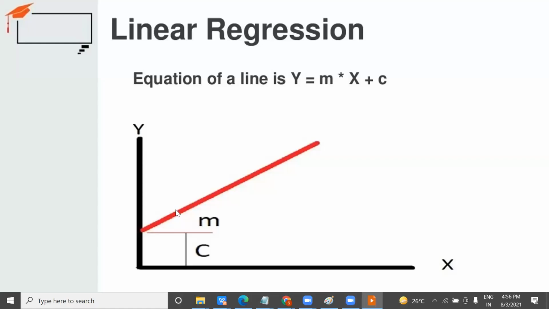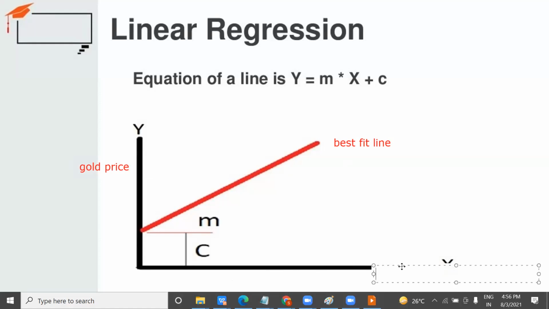This line is called a best fit line. What does it mean? See, in a sense, suppose this is your gold price, and this is, suppose, your input feature.